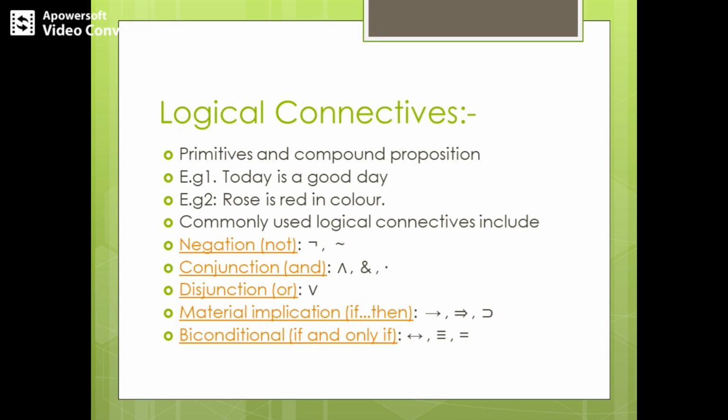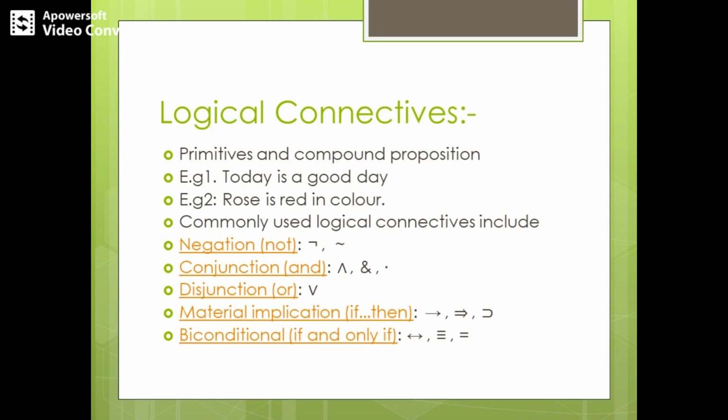When stating what a logical connective is, you cannot directly say that not, and, or, if then, if and only if are logical connectives. We cannot say it like that. How we have to state it is: we get a new proposition from the original proposition with the help of these words or phrases, that is not, and, or, if then, if and only if, and such words or phrases are called logical connectives. This is how you must give the definition of logical connectives.